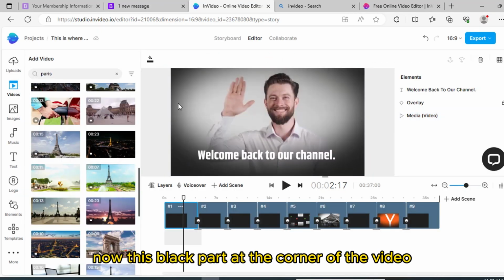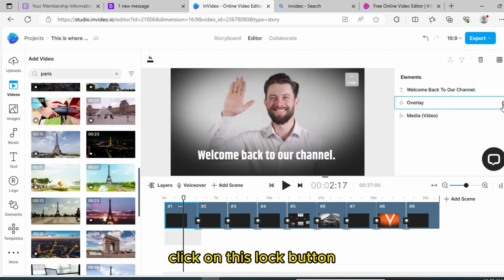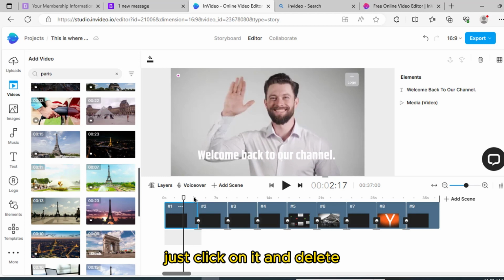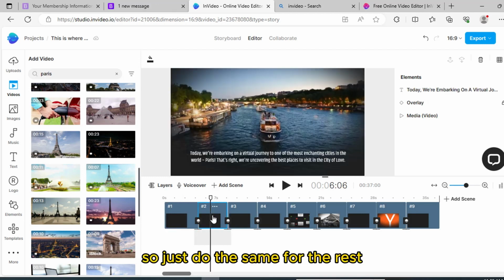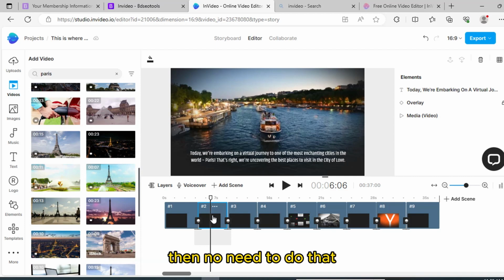Now this black part at the corner of the video, you can change it also. Just click on this overlay, click on this lock button. Now here is the overlay layer. Just click on it and delete. Our overlay is gone. So just do the same for the rest. If you don't have any overlay over your video, then no need to do that.